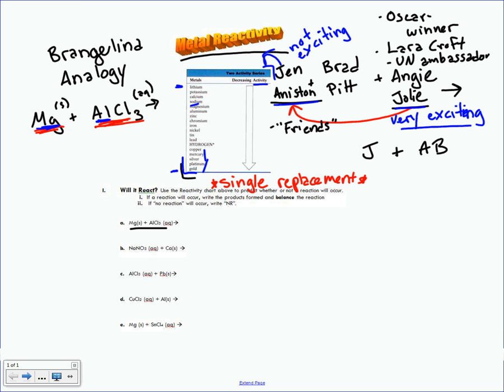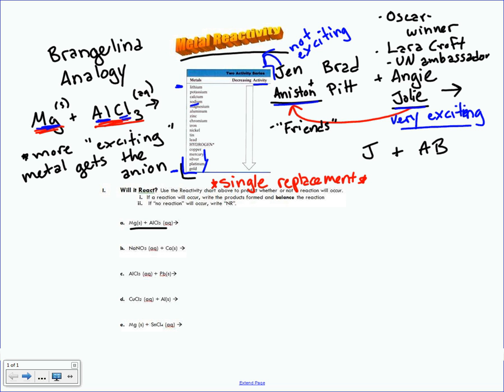The more exciting metal, and this is worth writing down, the more exciting metal gets the anion. Remember, the anion is the negative thing. They always come second in the formula. So in this case, the anion is that chlorine right there. So the more exciting metal gets the anion.